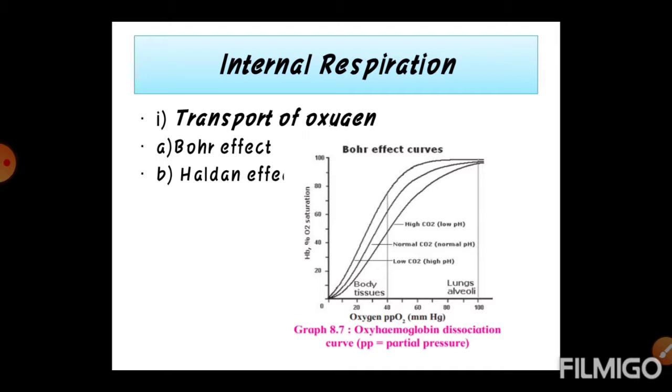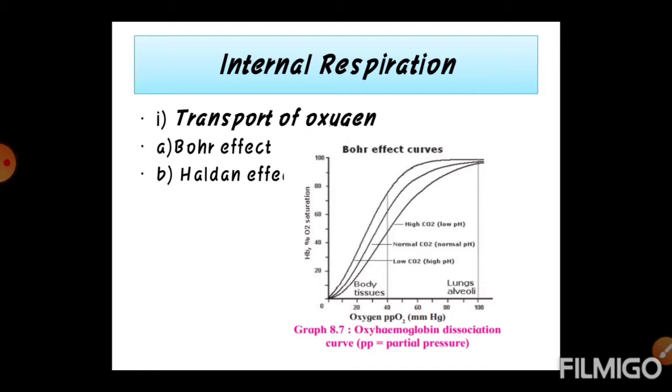Oxyhemoglobin is transported from lungs to tissue where it readily dissociates. Oxyhemoglobin is a readily dissociable compound, and therefore when that oxyhemoglobin reaches the tissue level, it dissociates again into Hb and O2. O2 is released, then that O2 enters into the cytoplasm. However, the degree of saturation of Hb with O2 depends upon O2 tension, that is PpO2.